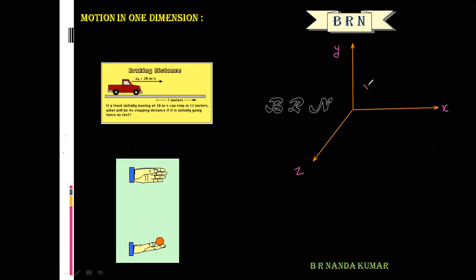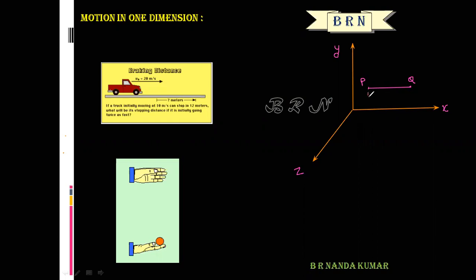Suppose a particle is moving from P to Q. This is the point P, and this is the point Q. Here the particle is moving only along the positive x-axis.